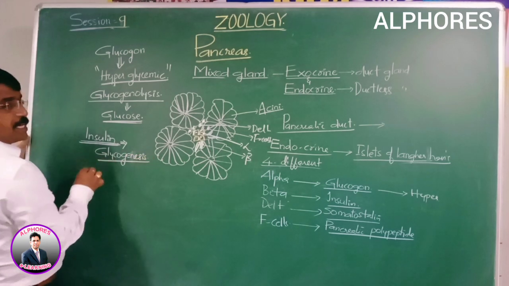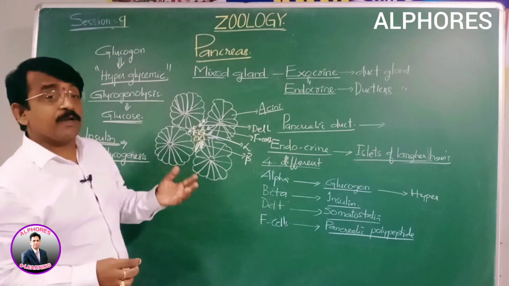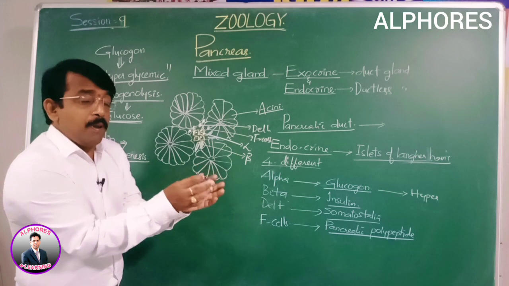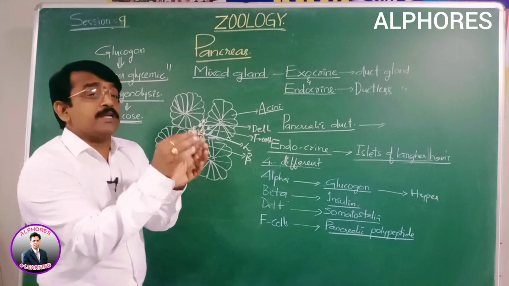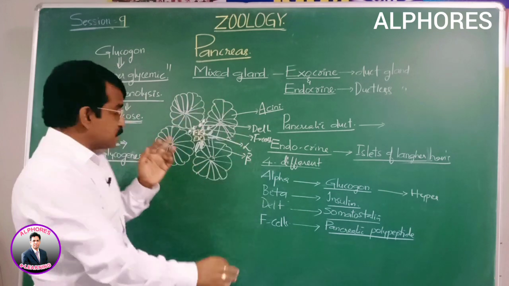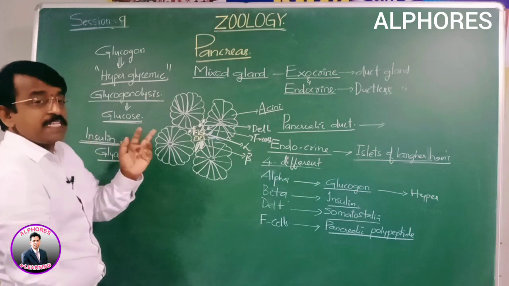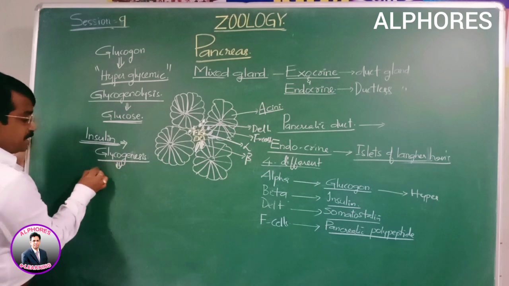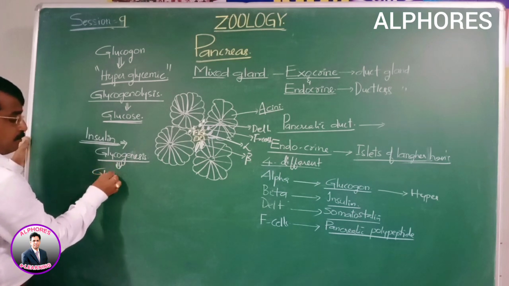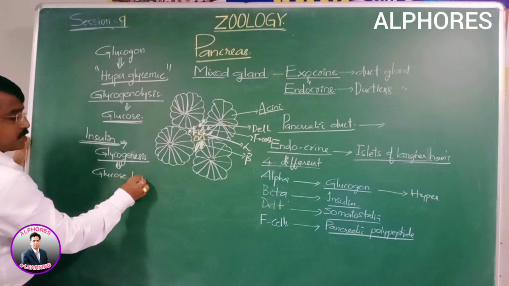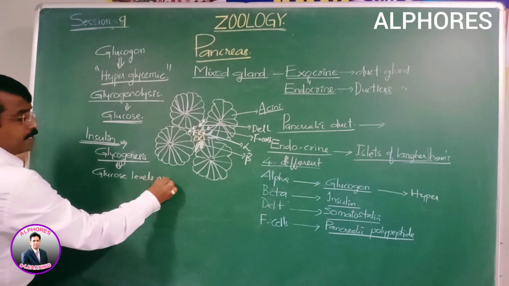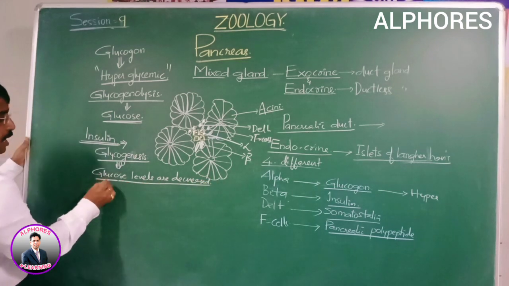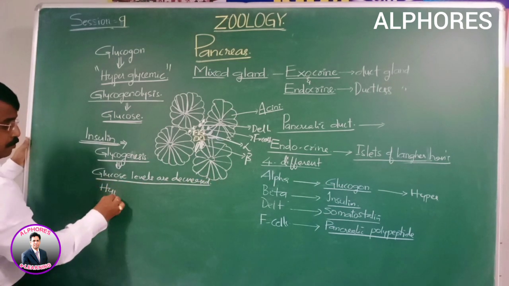Genesis in the sense of synthesis. What synthesis? Glycogen. What do you mean by that? Glucose of the body is converted into glycogen and stored in the liver. That is glycogenesis, which means converting glucose into glycogen. So glucose levels are decreased. So it is a hypoglycemic hormone.